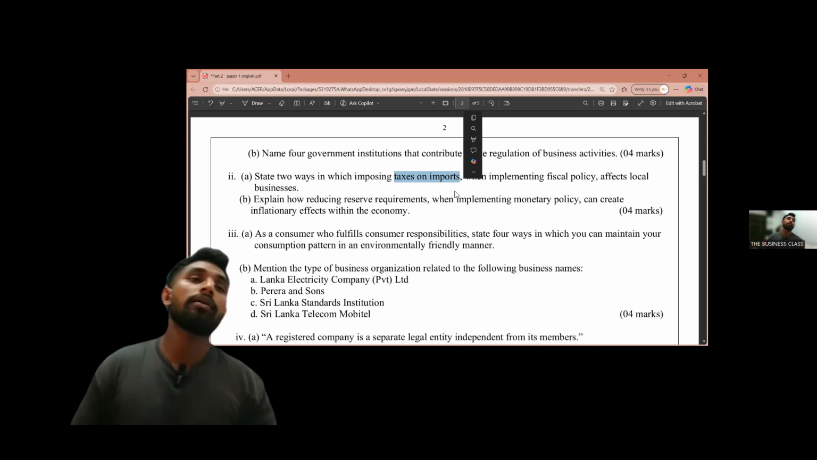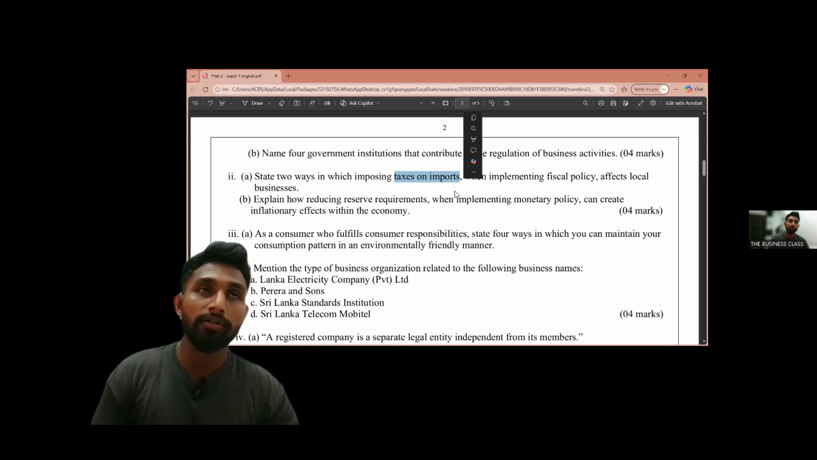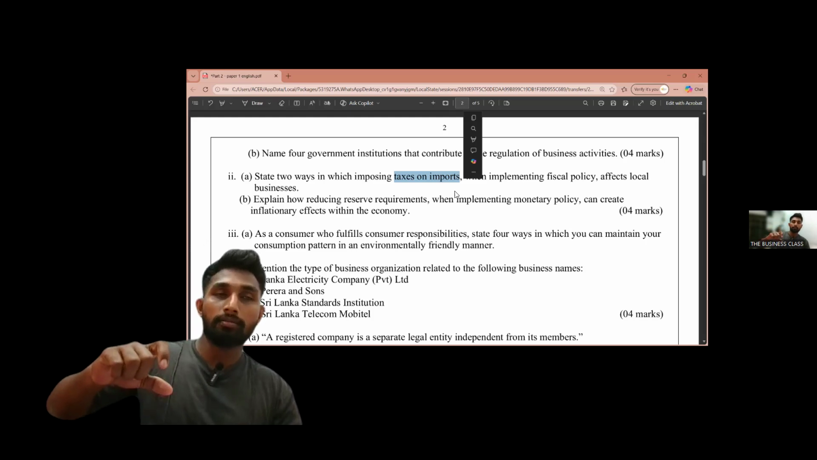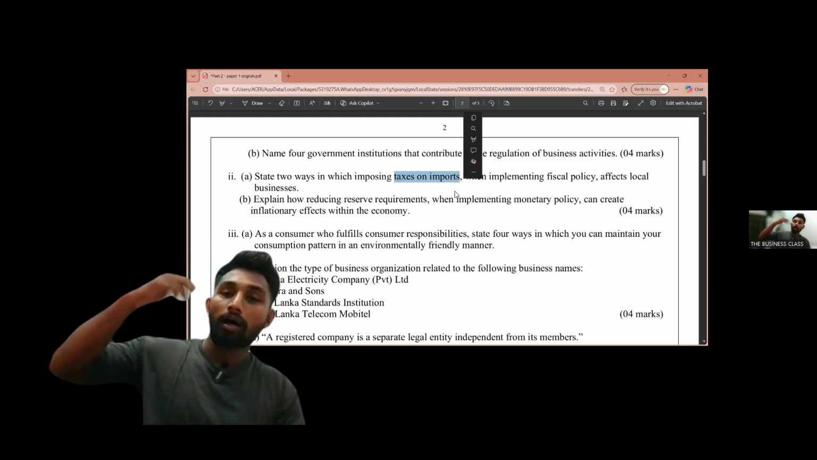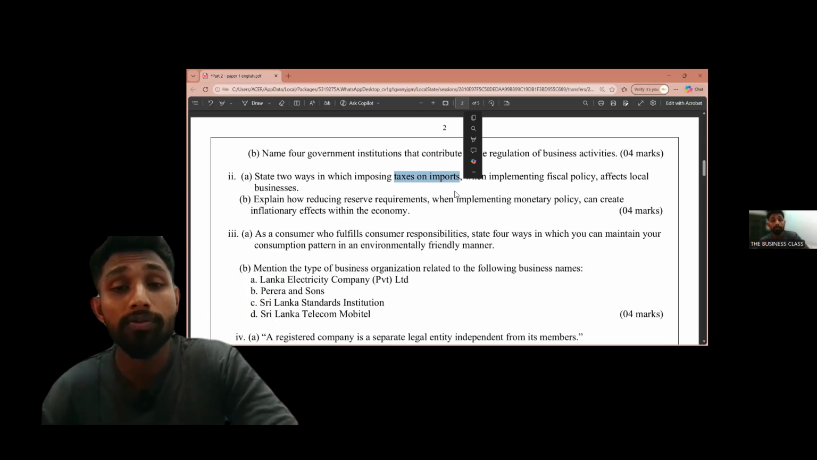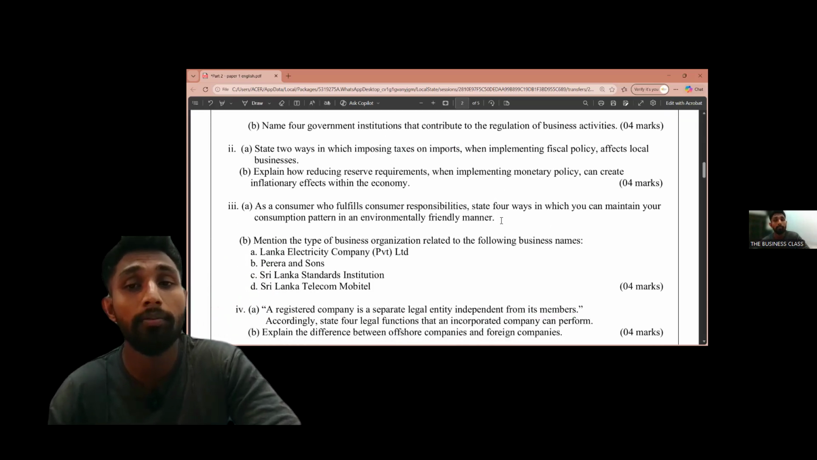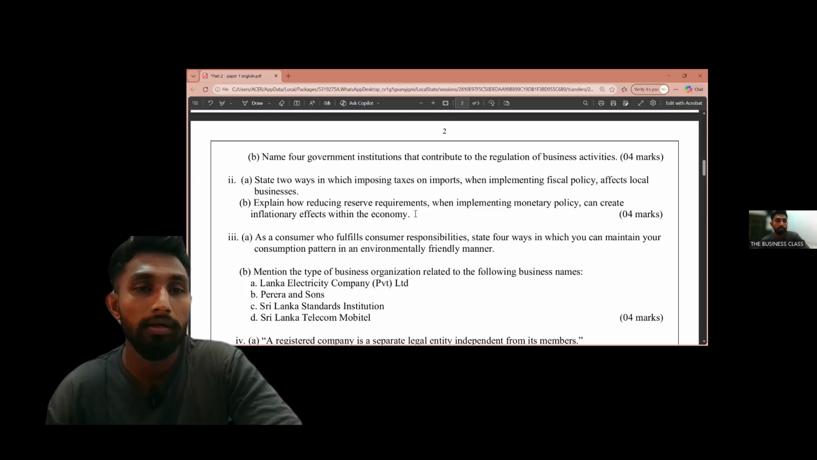Think of an example: a lot of shoes are being imported to our country, right? Think the government is imposing a tax on those imports. Then local shoe manufacturers have a good market, or they can sell their goods at a better price because imports are already higher cost because of the taxes. So the producers can be saved from the imports.